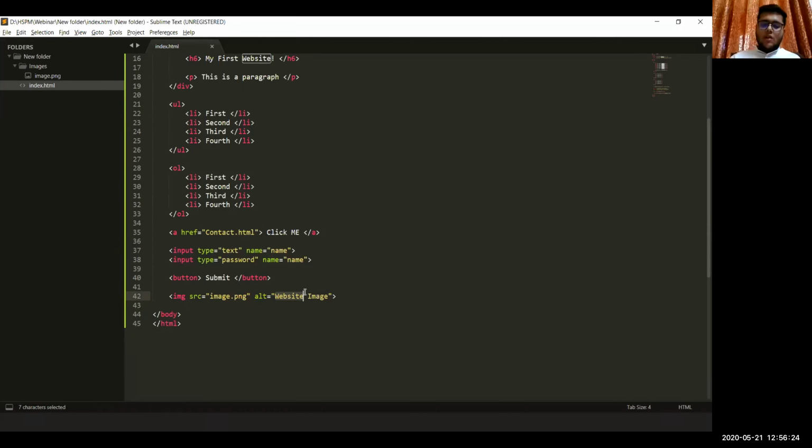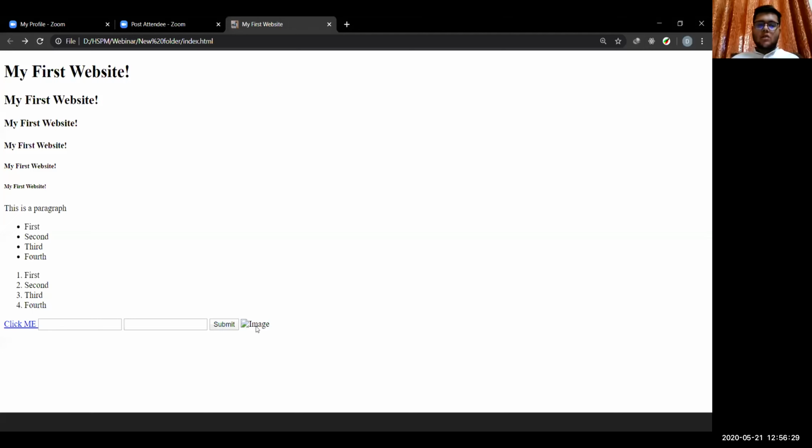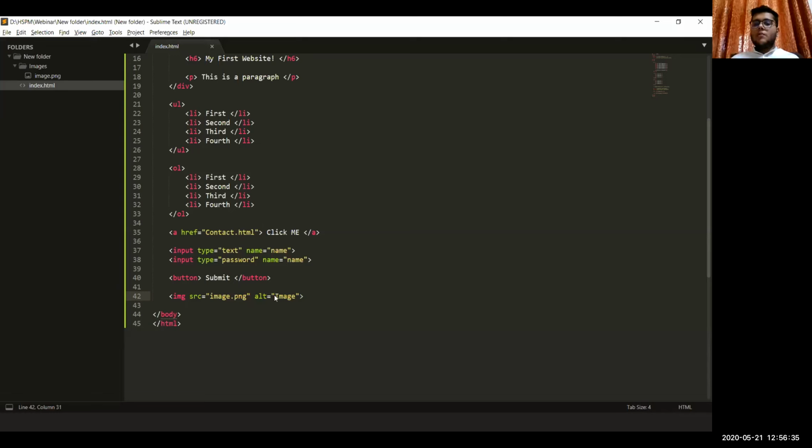Like if we just put image instead of website image and reload this, it will show image. So if there is some problem with fetching the image from the server, whatever we put in this alt part, we can show it to the user instead.